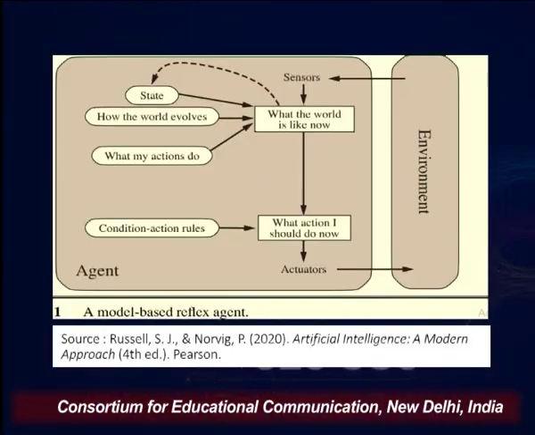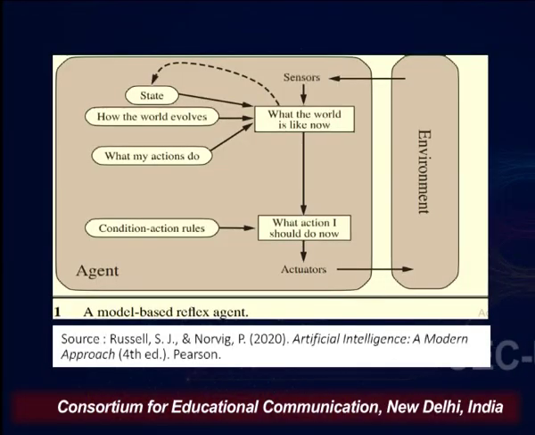Now, this knowledge can be implemented in simple Boolean circuits, or it could be a complete scientific theory or a big complex package, and either the simple Boolean circuit or the complex scientific theory package which I am talking about is actually a model of the world, and your agent is going to use such a model, and that type of agent is known as a model based agent. So, in order to understand the model based agent more carefully, let us see the figure.